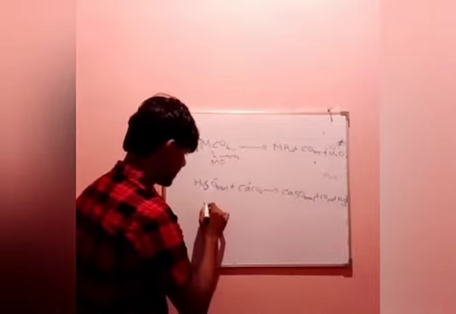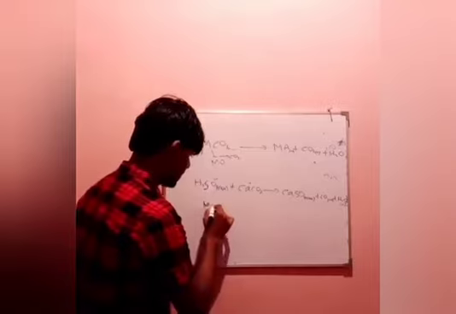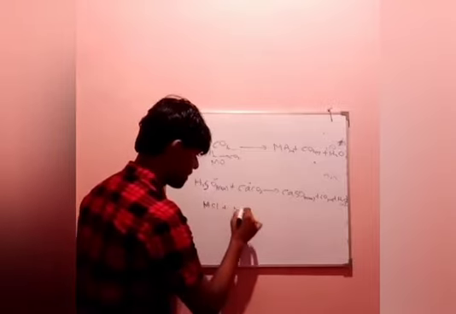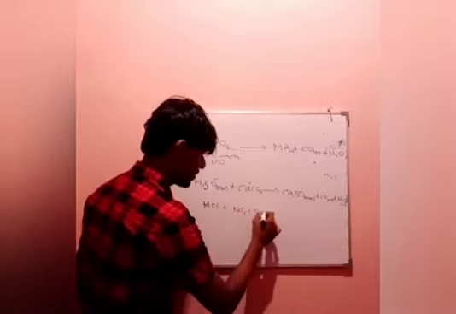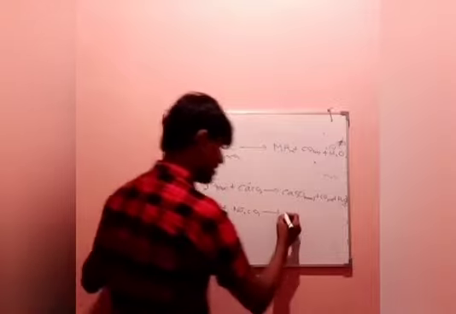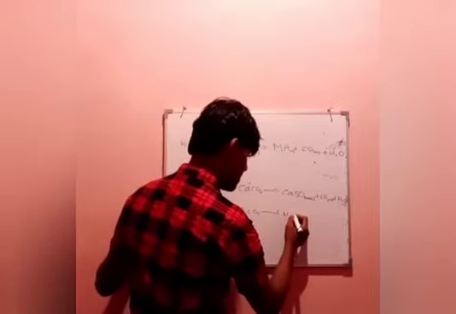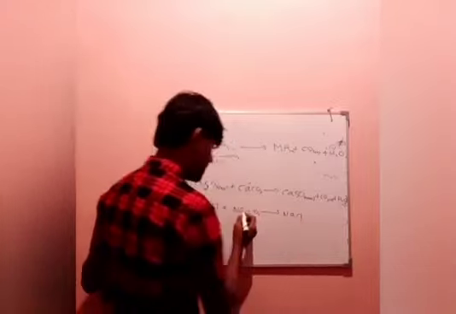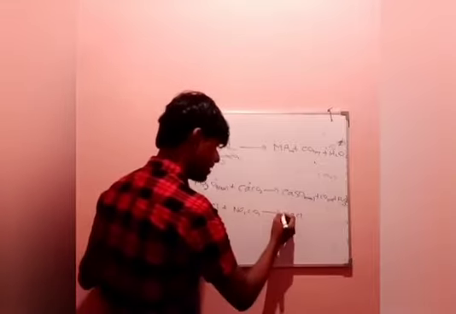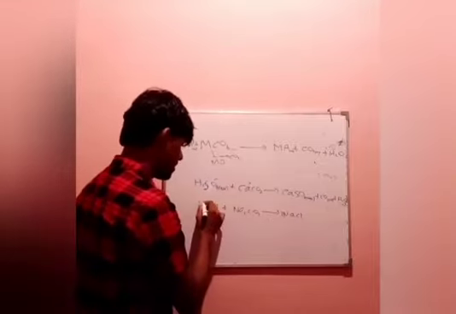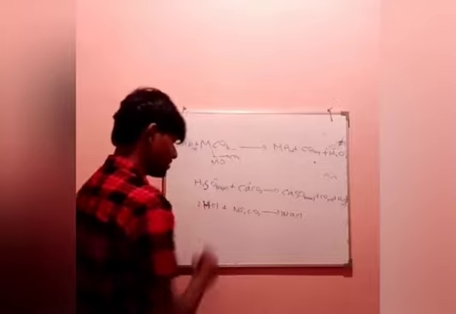Think about sodium carbonate. HCl reacts with sodium carbonate, Na2CO3. Now what should happen? The same case: NaCl. There were 2 Na, so there should be 2 Cl.